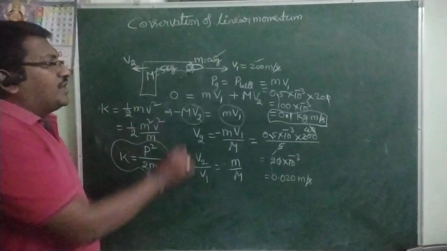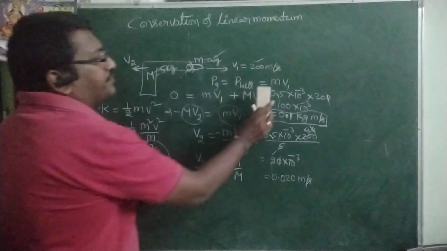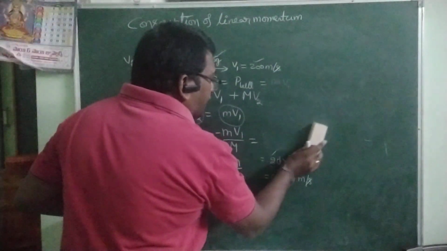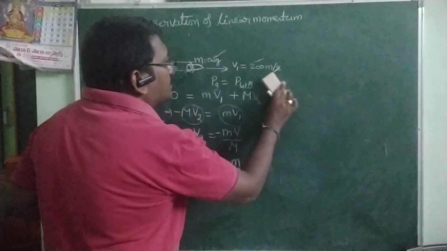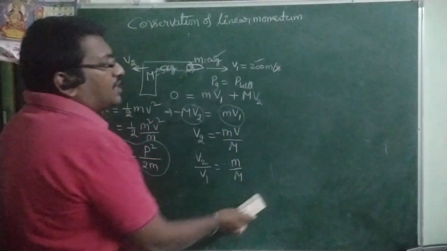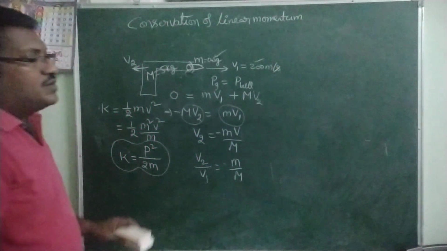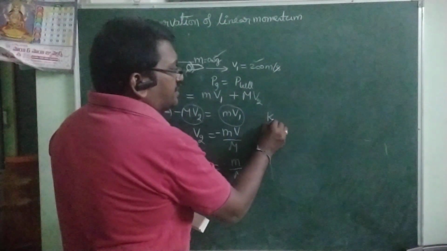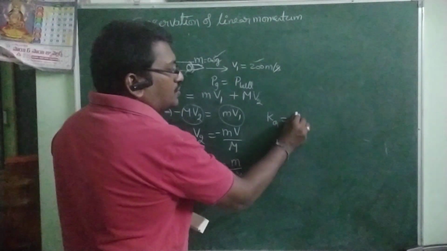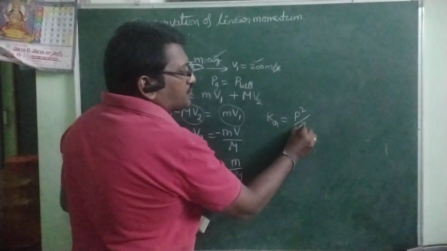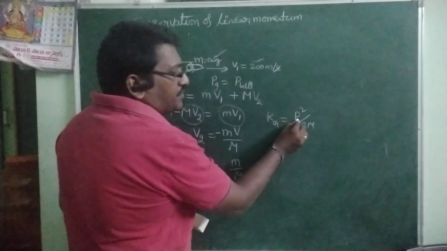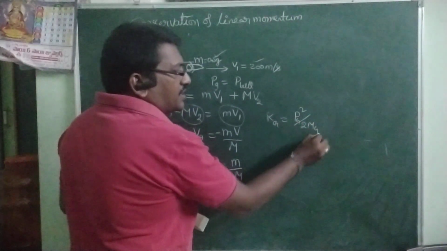Now here I am asking what is the ratio of the kinetic energy of the bullet and the gun after firing. So right here the kinetic energy of the gun is equal to, by using the formula, p square by 2m. Momentum of the gun, mass of the gun.